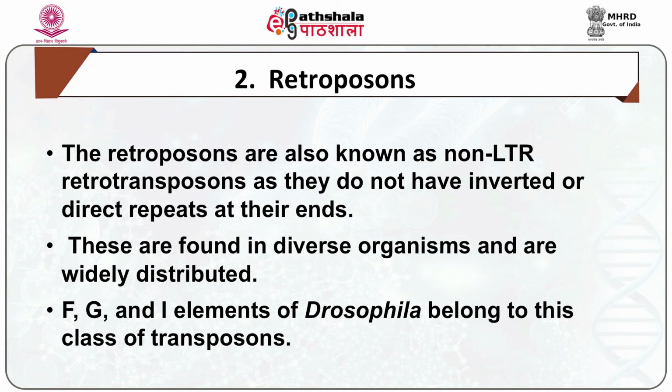Now, the next type are retroposons. The retroposons are also known as non-LTR retrotransposons, as they do not have inverted or direct repeats at their ends. These are found in diverse organisms and are widely distributed. The F, G and I elements of Drosophila belong to this class of transposons.